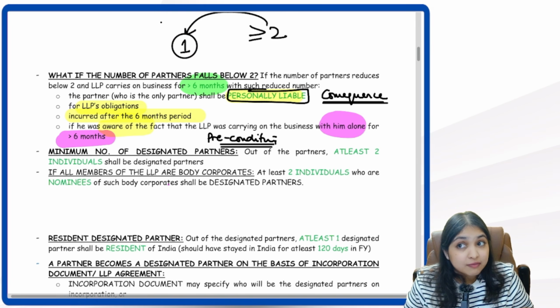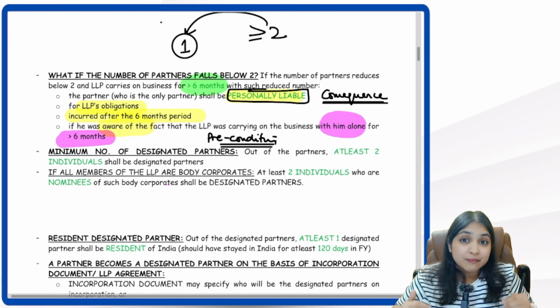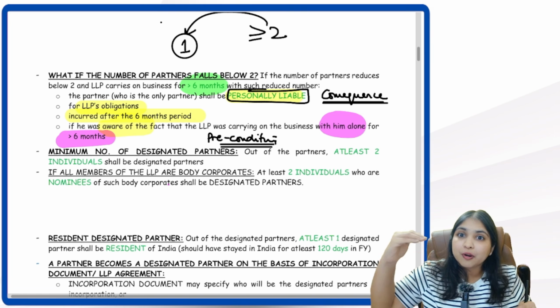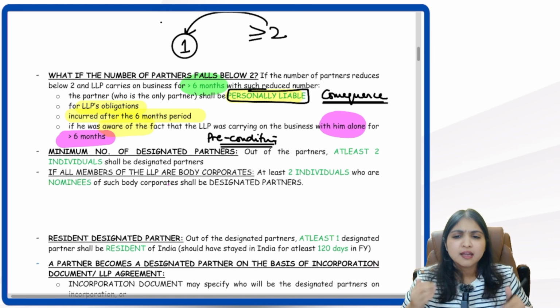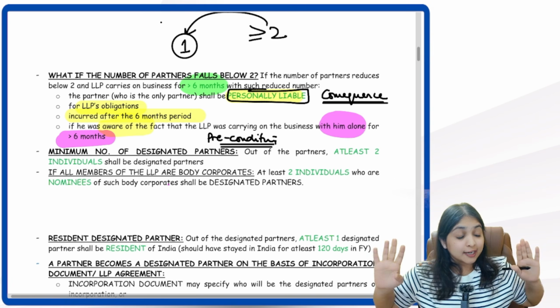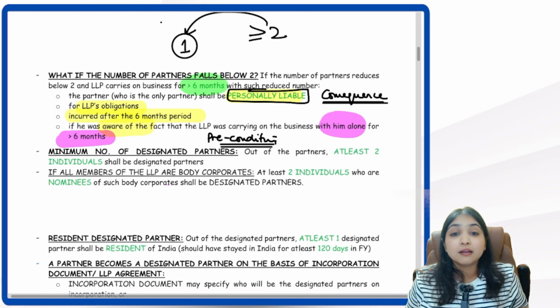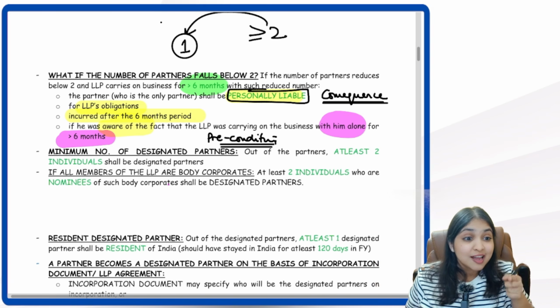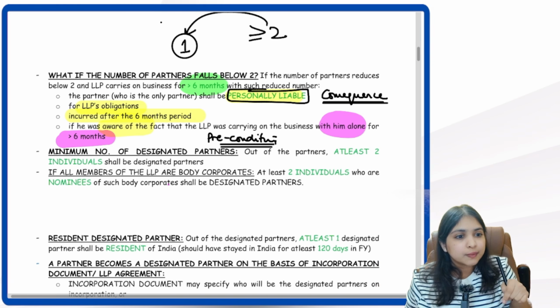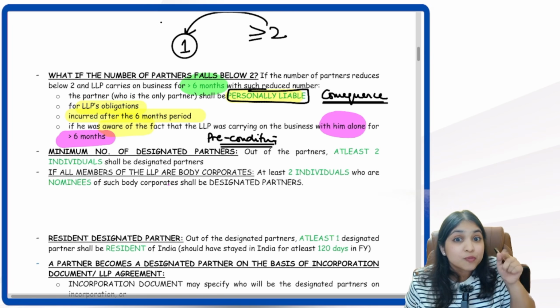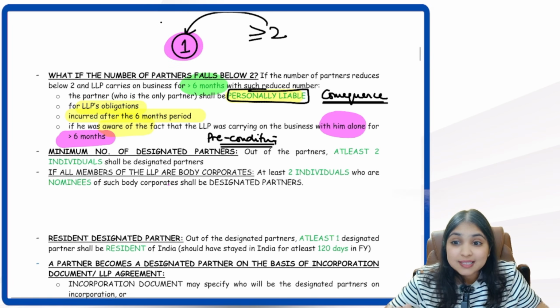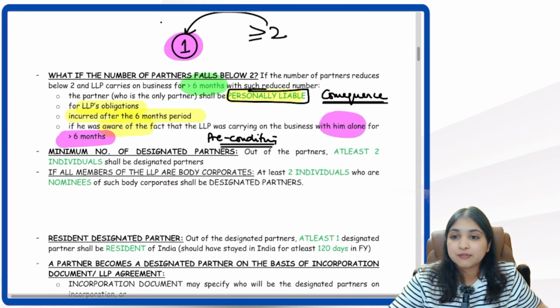How much time will we give the LLP to again bring the number of partners back to 2? 6 months. Within 6 months, if we are able to do it, great. But no, guys, 6 months have lapsed. We still have only one single partner. Now what will happen? Consequence. Who will suffer from the consequence? LLP? Not LLP. That one single partner we have, right? He only will suffer from the consequence.